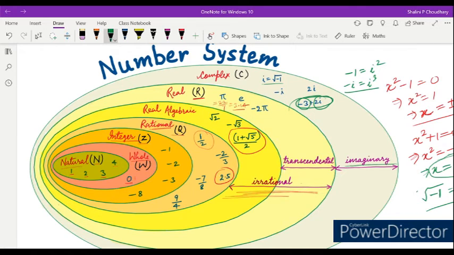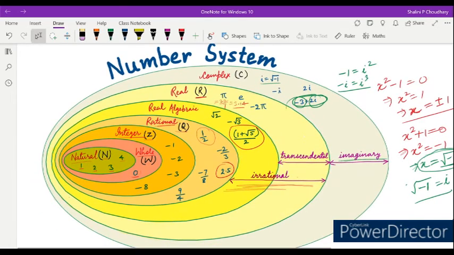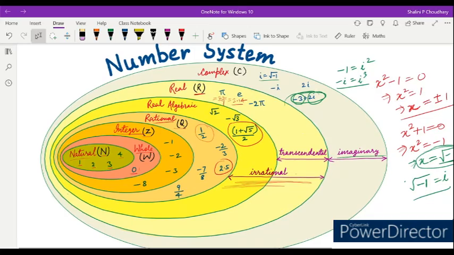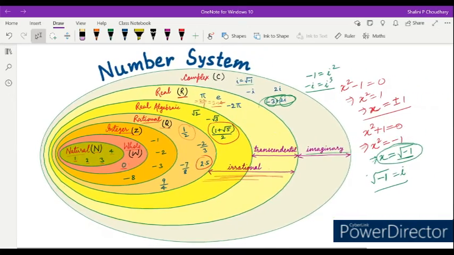Okay, so how many types of things are there in the number system? The number system is basically the complex number. Complex number has two parts, imaginary and real part. Real part has two parts, irrational and rational. Rational has values that can be written as p upon q, right? That comes under rational.